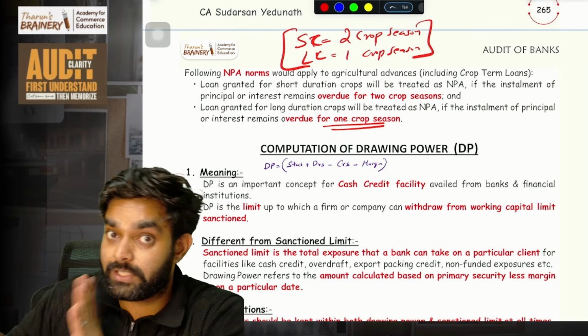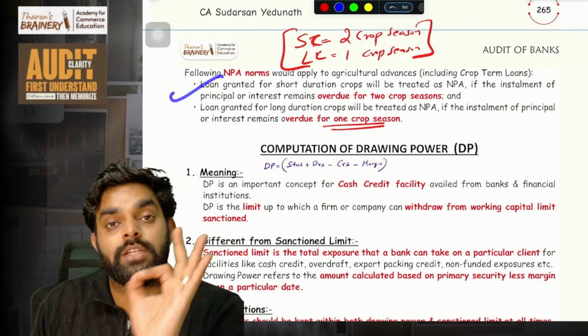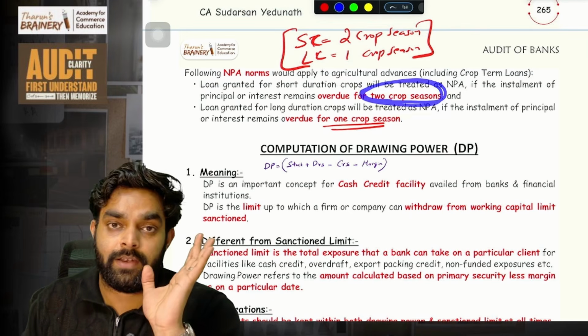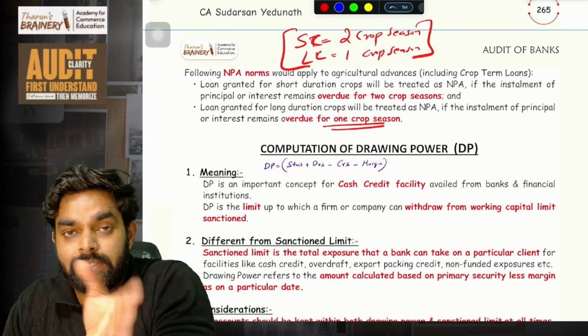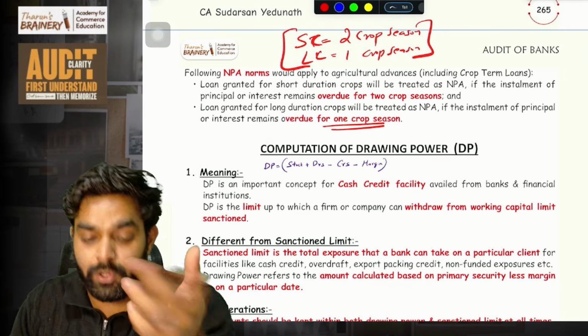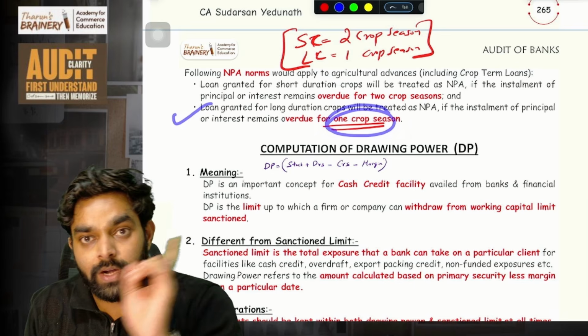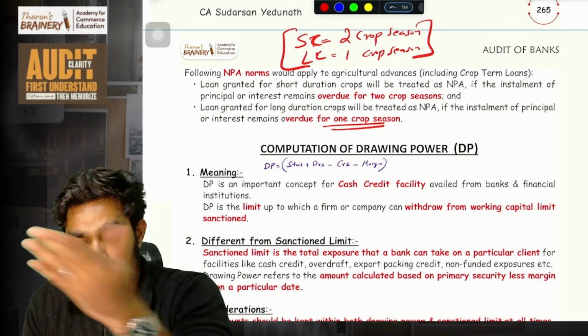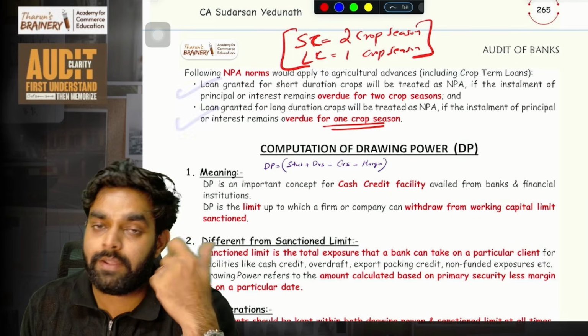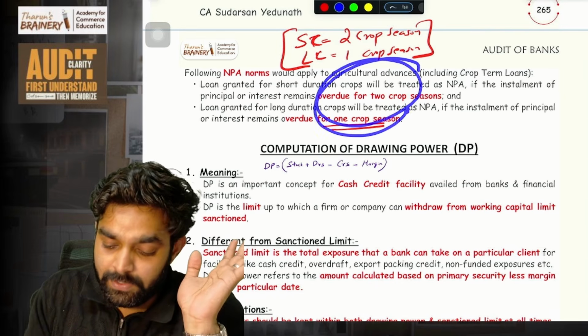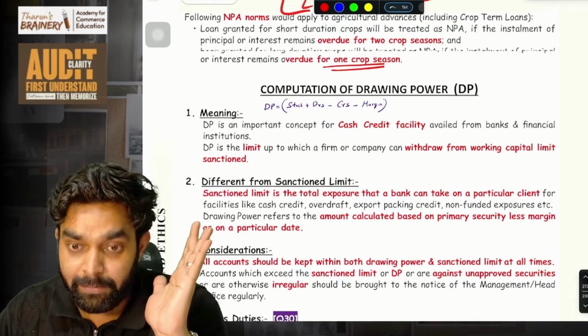For short duration crops like banana, if it is overdue for 2 crop seasons, where one season is, imagine, 3 or 6 months, then we will classify it as NPA. For long duration crops, only one season is there, so if one season is overdue, we classify it as NPA. For short duration crops, if it is overdue for more than 2 crop seasons, you will classify it as NPA. So keep the example in mind.